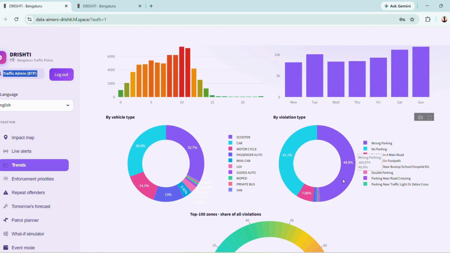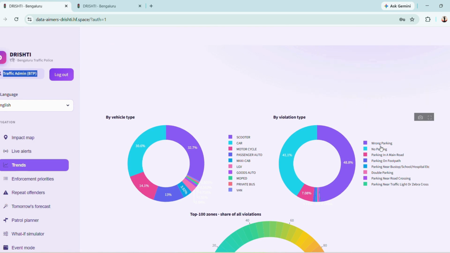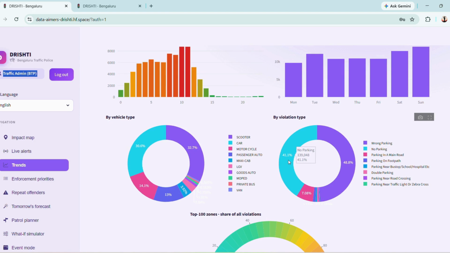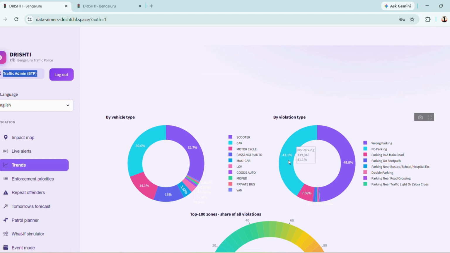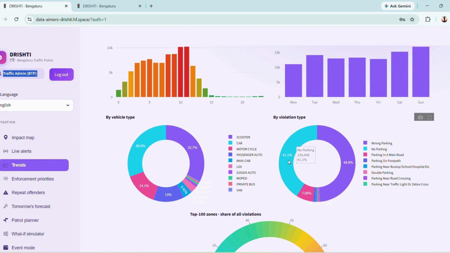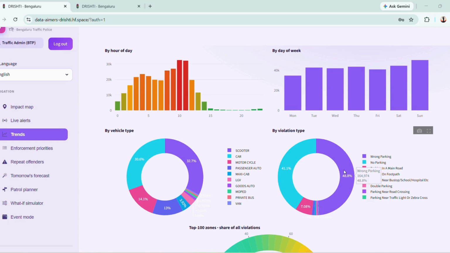Suppose if we consider this pie chart, by violation type, we will see what is the highest number of violation. 41% is the highest number of violation, the number is 1,39,048, and 1,39,048 violations are for no parking. Subsequently, 48% is the highest one in this pie chart, and it shows 1,64,974, which is wrong parking.